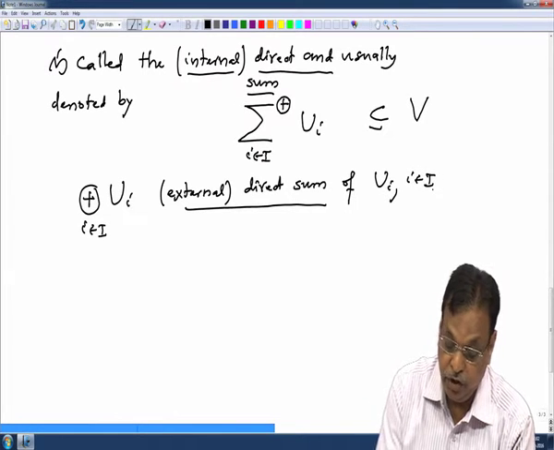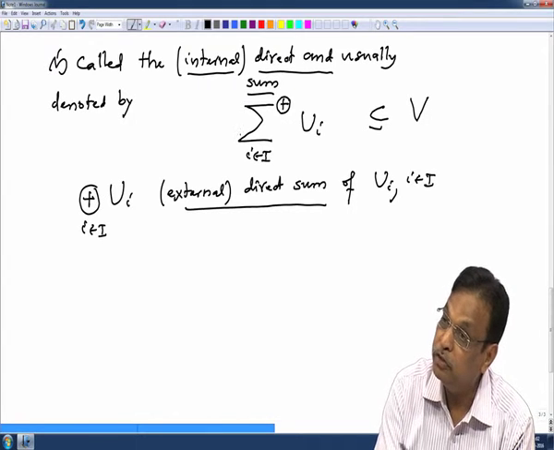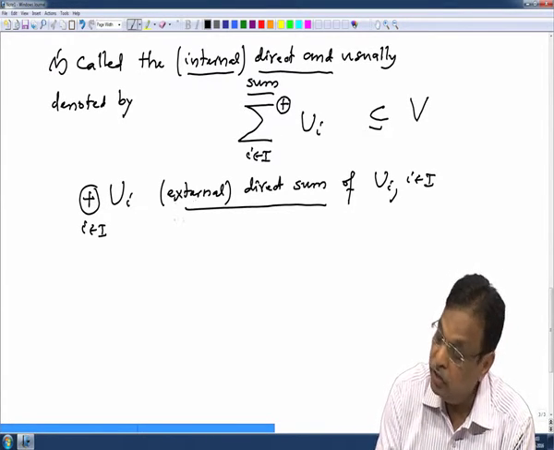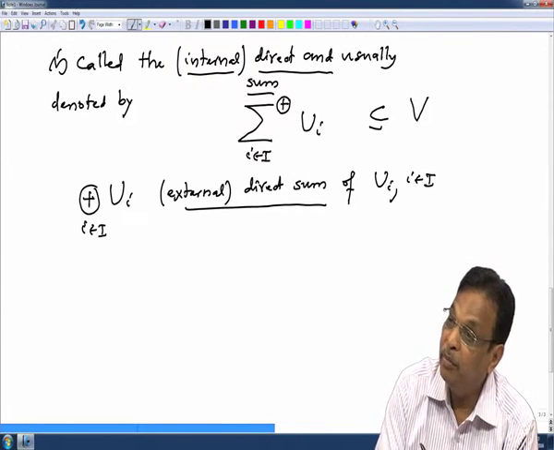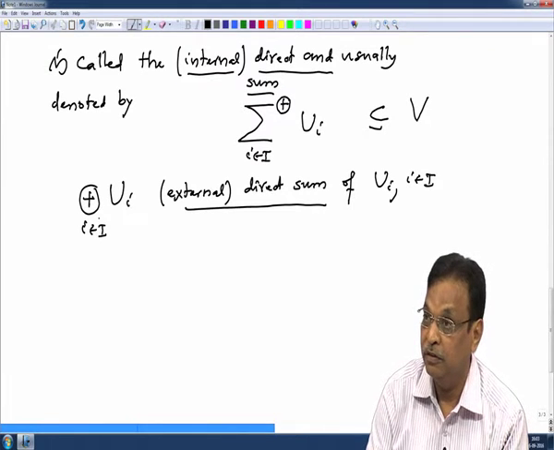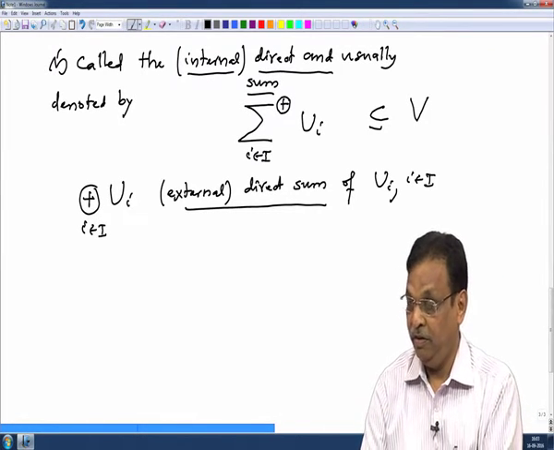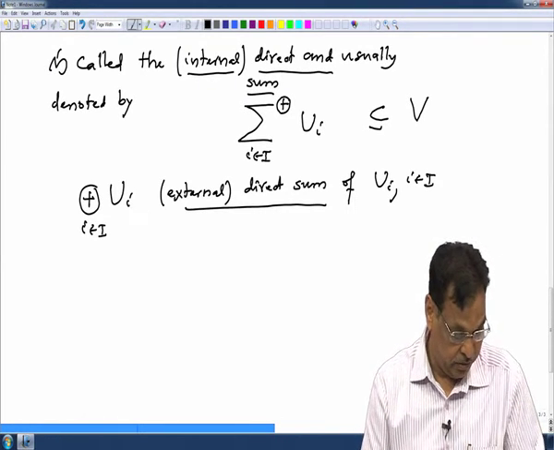It is visible from the notation, because we are using different notations. It is called external because this is not happening inside V, it is happening inside the product space. So, their vector space structures are different. That is the reason it is called external direct sum.